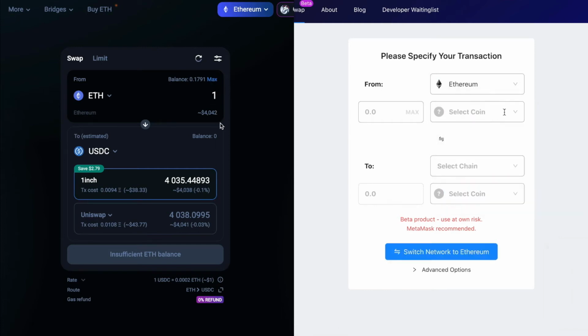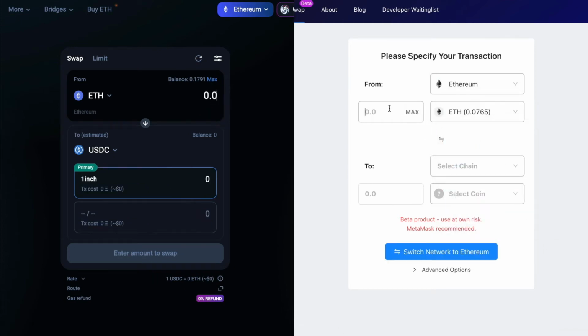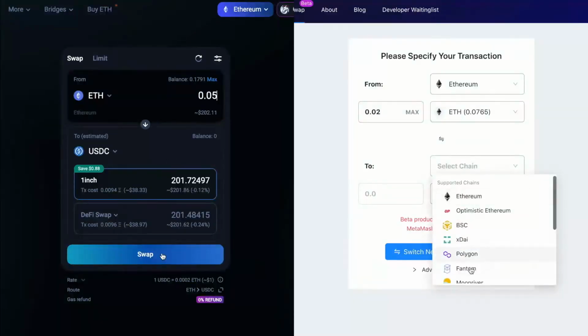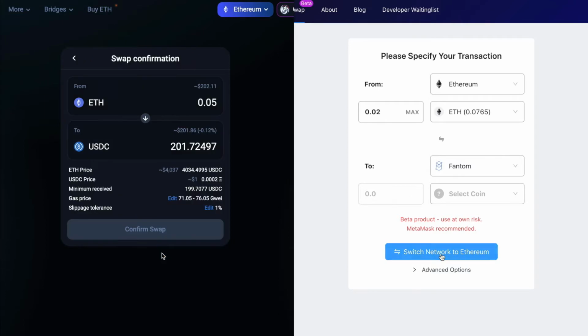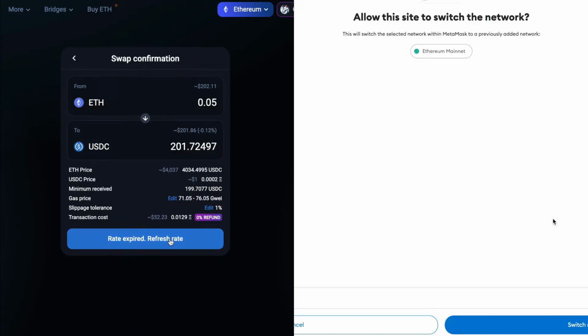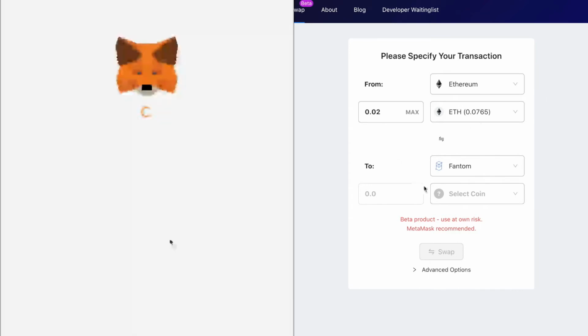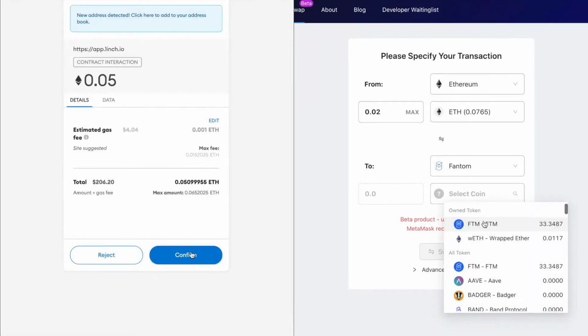Hello everybody, welcome to the LI.FI demo. Today we'll be showing a side-by-side comparison of swapping ETH on the mainnet to FTM on the Phantom network. We're using LI.FI, a bridge aggregator, on the right side versus Connext, a bridge, on the left.